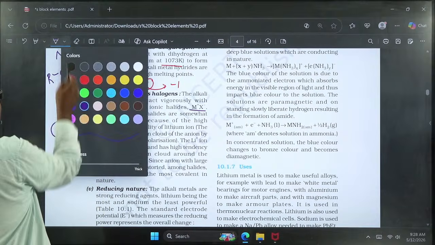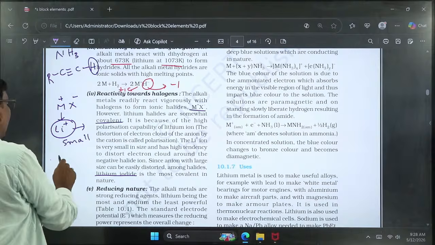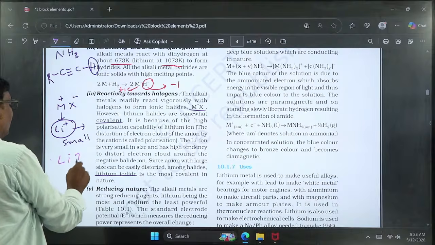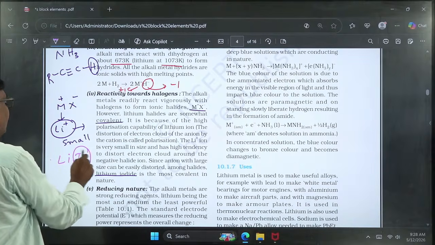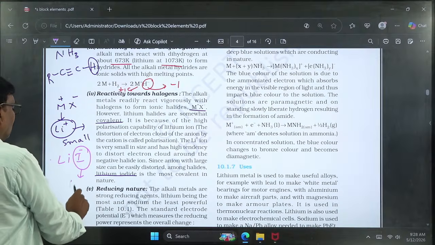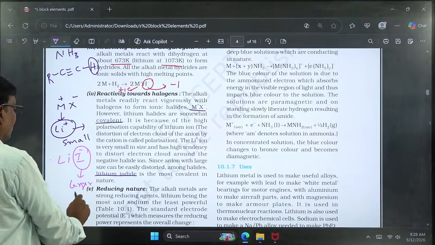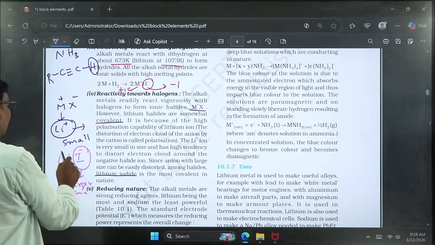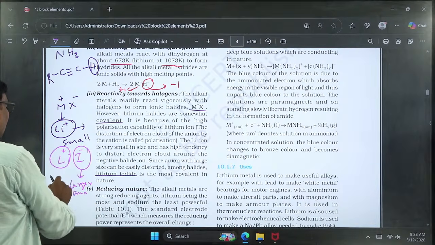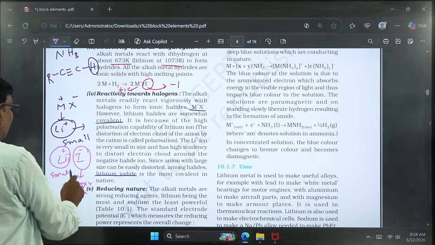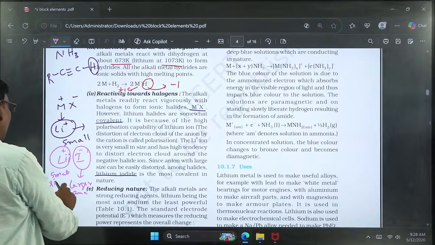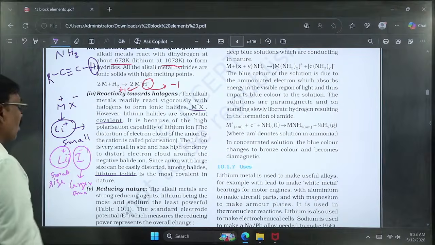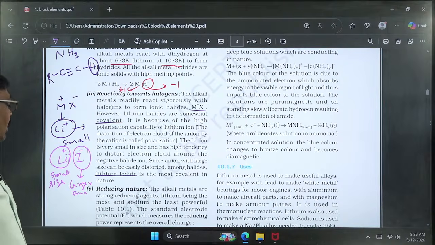We know the formula of lithium iodide, LiI. In lithium iodide, the iodide ion is the larger anion and the lithium ion is the smaller cation. The bond between a small cation and a larger anion will have covalent character. That's why among the halides of lithium, the covalent character increases down the group.